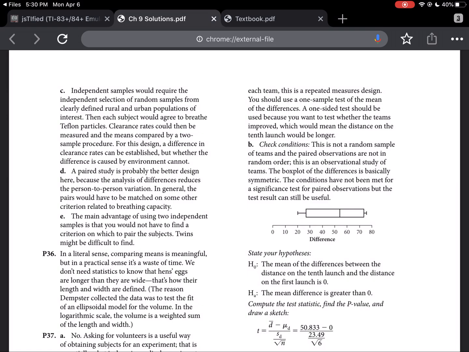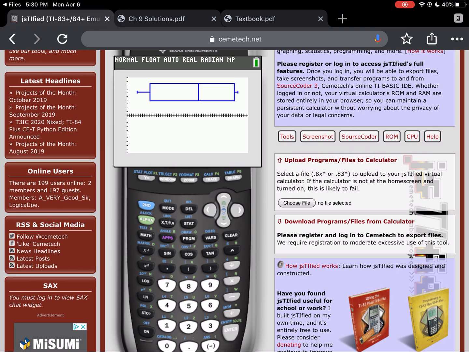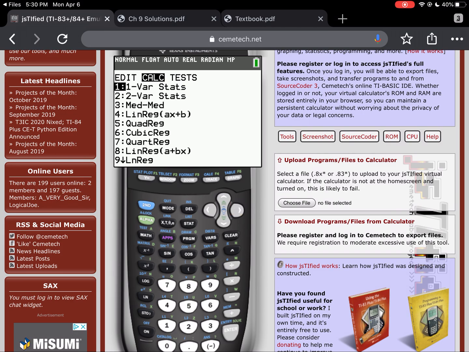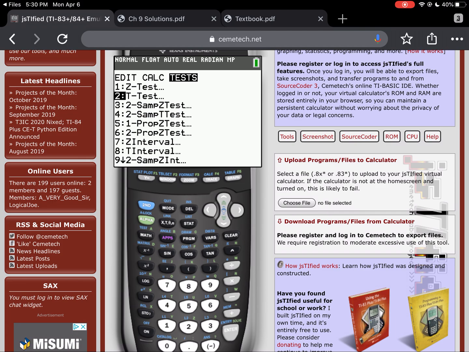in my solutions. And yes, even though we have a very, very small sample size of 6, this one is actually pretty darn symmetrical, which means I think we're still okay to proceed, keeping in mind that this is only going to be representative of the 6 teams currently launching these gummy bears. So now let's go back to the calculator and run the calculations. Stat. Over to the test menu, and we will in fact be selecting just the t-test, not the 2-sample test.